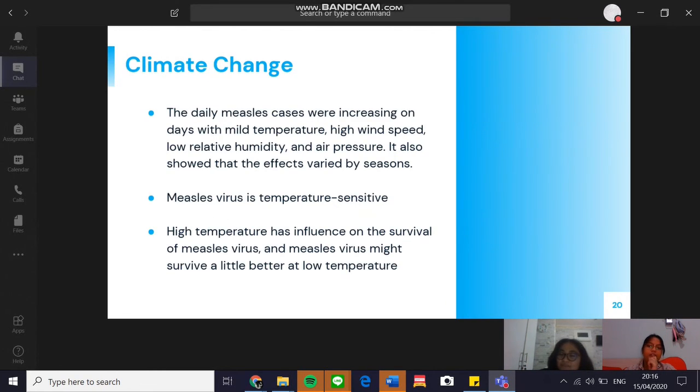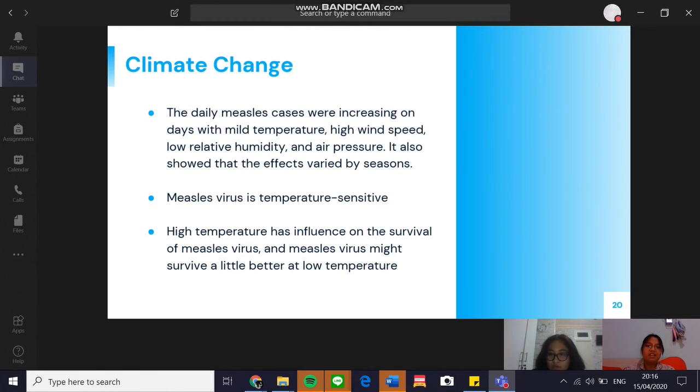The next factor is climate change, or just climate in general. The result of a study published in February 2020, done in Lanzhou, China, provides evidence that daily measles cases were associated with both air pollution and meteorological factors. The results show that the daily measles cases were increasing on days with mild temperature, high wind speed, low relative humidity, and air pressure. It also showed that the effect varied by seasons.